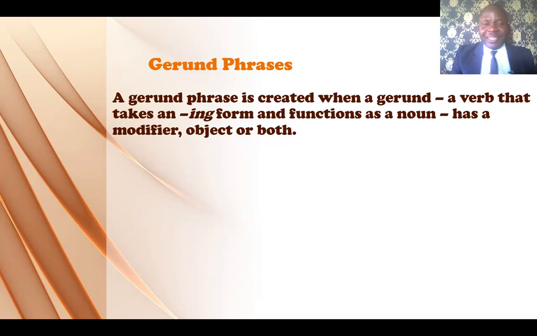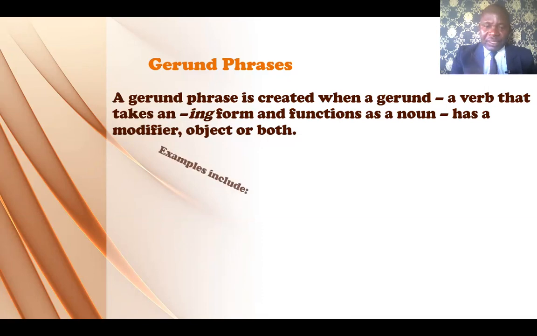What does that mean? When you are talking about a gerund phrase, you are going to have a verb form, the one that usually ends in ing, like singing, dancing, washing, talking, teaching, rapping, and all that. As long as it has ing form, it's a verb. It can function as a verb. It can also function as a noun. So when you have such word, it's the first word in the group. After it, you can have a modifier and an object. Okay, then that is a gerund phrase. Now together the group will function as a noun.